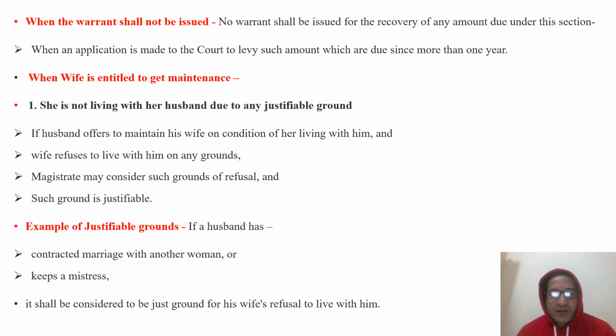There are a few examples. What are the justifiable grounds when the wife need not live with her husband? Contracting marriage with another woman and keeping a mistress. These are sufficient grounds. Apart from these, cruelty and the demand of dowry are also justifiable grounds. It was declared by the court that it shall be considered a just ground for the wife's refusal to live with him, and then the wife can claim the maintenance.